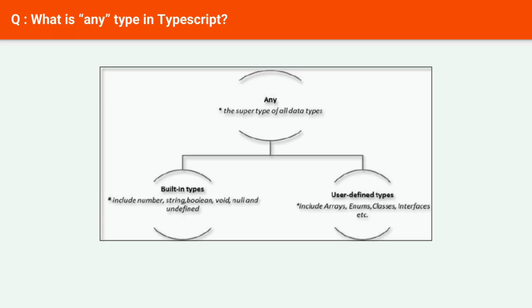Next question: what is any type in TypeScript? Any is a data type in TypeScript. Any type is used when we deal with third-party programs and expect any variable but we don't know the exact type of variable. Any data type is used because it helps in opt-in and opt-out of type checking during compilation. Since we typed any data type to temp, it expects all types of data type and doesn't give any error.